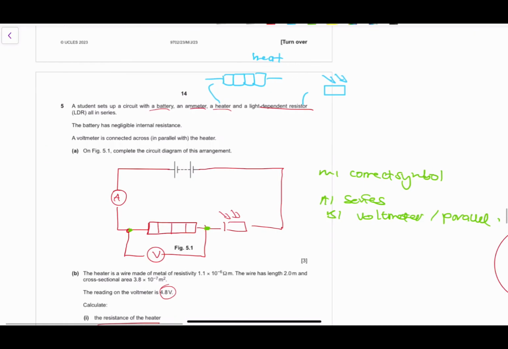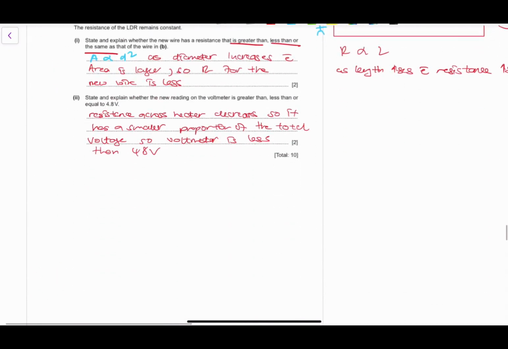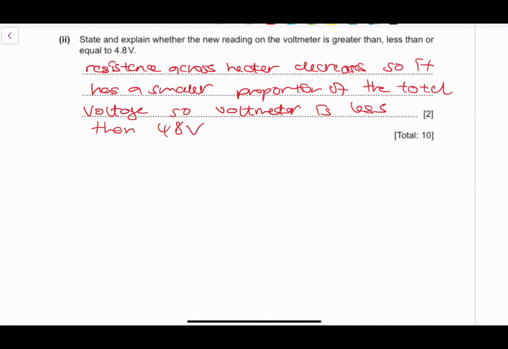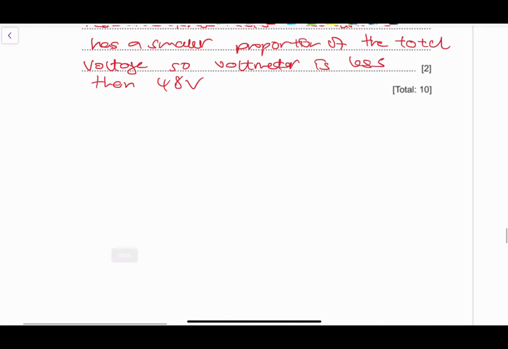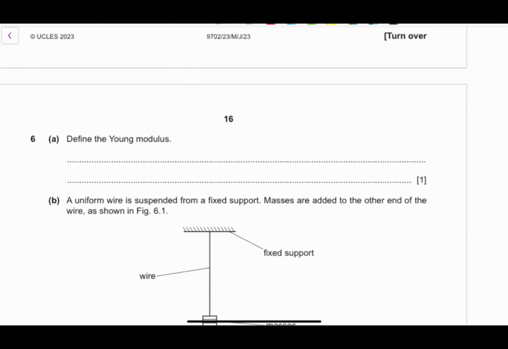So if the resistance is decreasing across this heater for the new wire, it means the proportion of the total voltage that it gets will be less. So its voltage will be less than 4.8, that of the previous one. Very important. We're almost done. We've been asked the last question to define the Young modulus. The Young modulus is basically the stress to strain ratio, right?